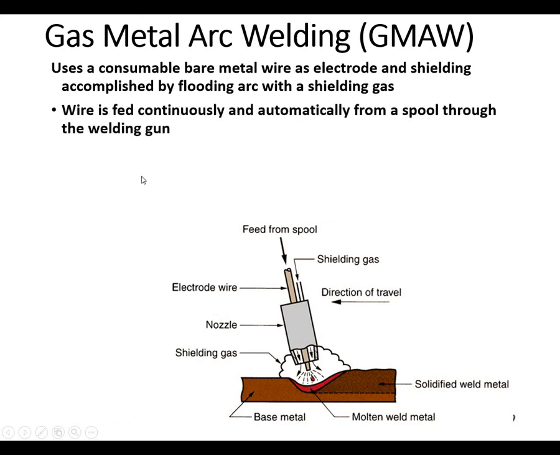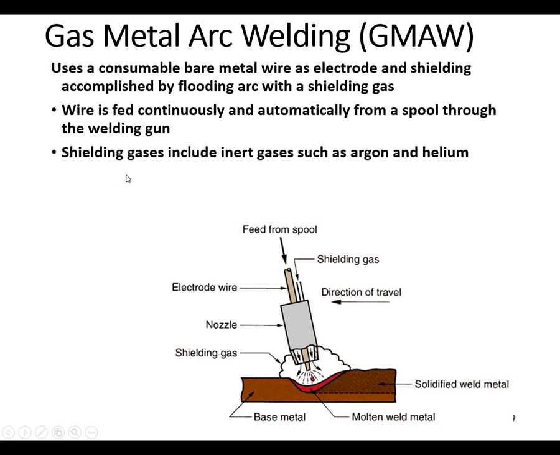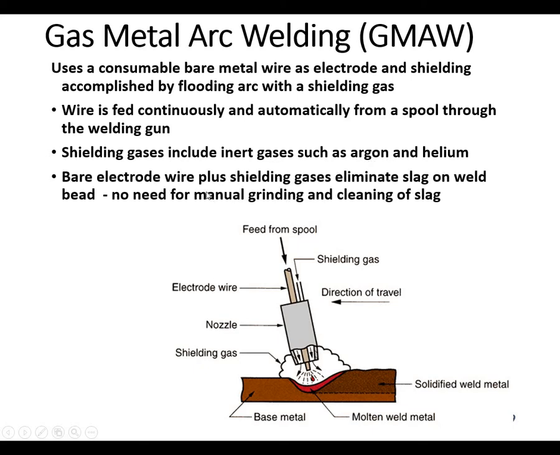Okay, coming to the wire, it is continuously and automatically fed from the spool through the welding gun, because this process is very economical. So we can use a wire spool, and that is giving you efficiency. Shielding gases include inert gases, we discussed argon, helium, carbon dioxide, and so on. So bare electrode wire plus shielding gas eliminate the slag and welding head. No need for manual grinding and cleaning of the slag. This is a very good process, because the shielding gas is already avoiding the formation of any slag.